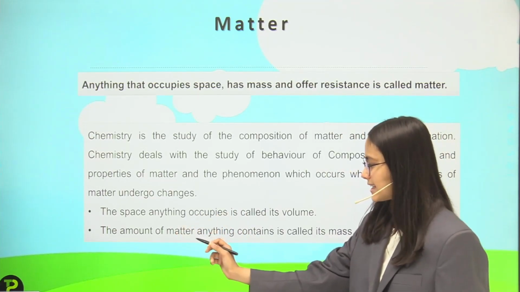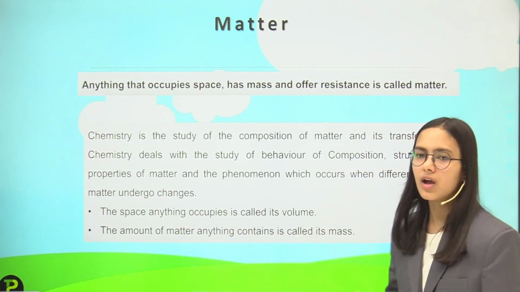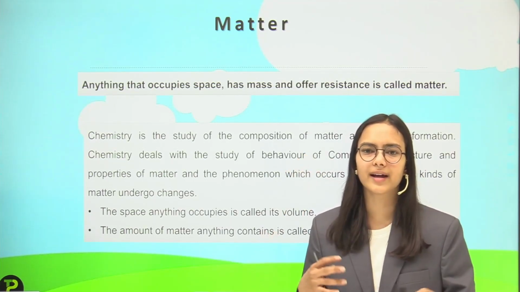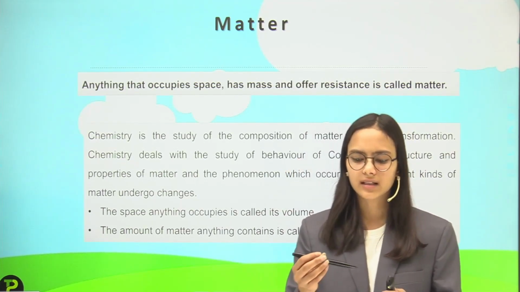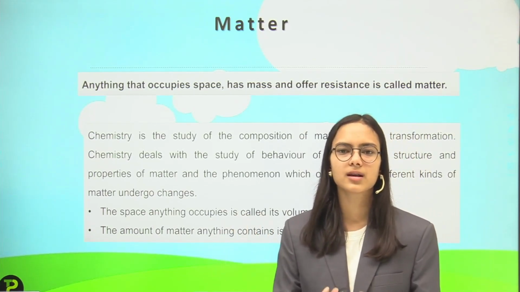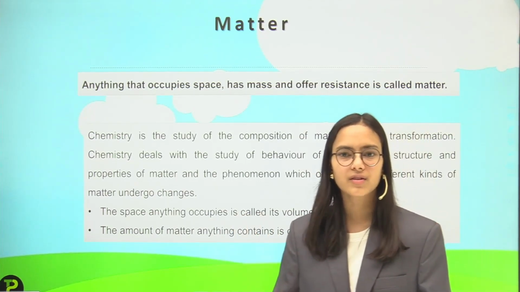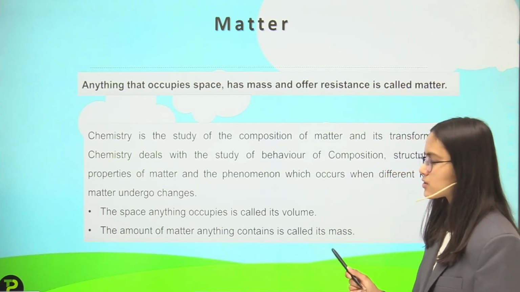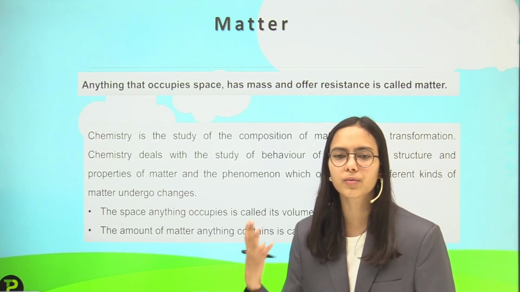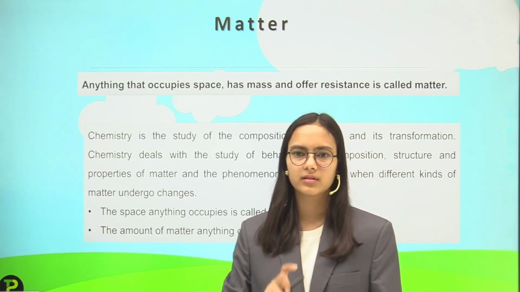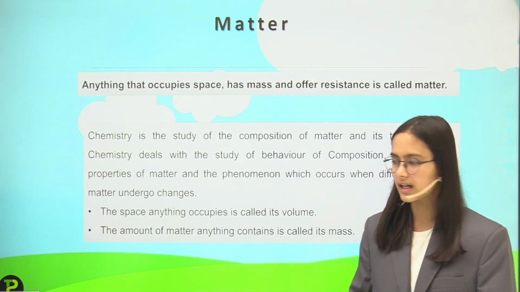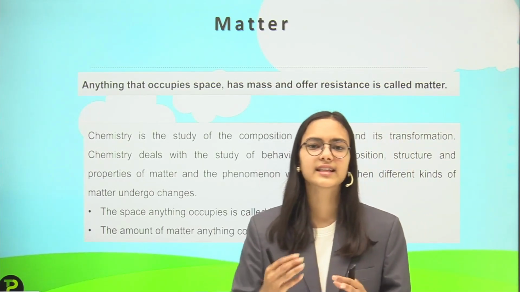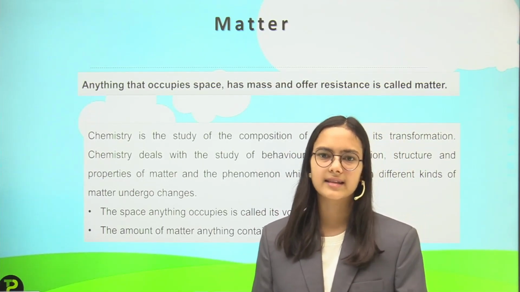The space anything occupies is called its volume. What is volume? Anything that occupies space, the space covered by it. Like the room covers some volume, the water covers some volume. The amount of matter anything contains is called its mass. Mass is the amount of substance it contains. I can say mass is like the weight.